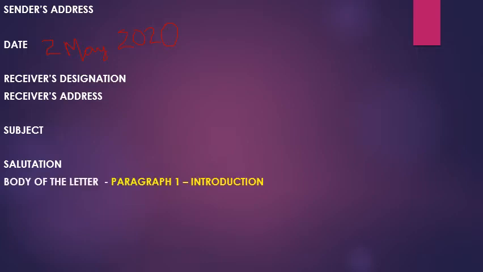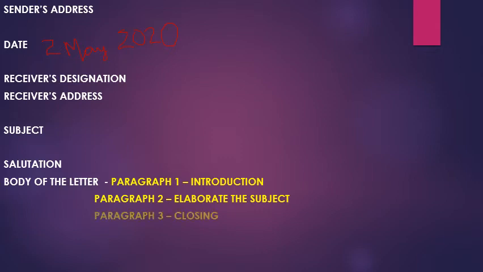Designation means the post of the person. Then without leaving any line, receiver's address. Then leave one line, subject of the letter. What is this letter about? Then leave one line, salutation, respected sir or ma'am. Then without leaving any line, start off with the content. First paragraph, introduction. Second paragraph, elaborate the subject. Third paragraph, closing of the letter.